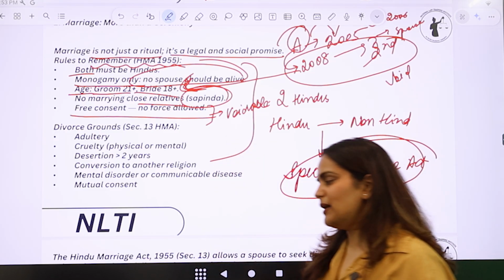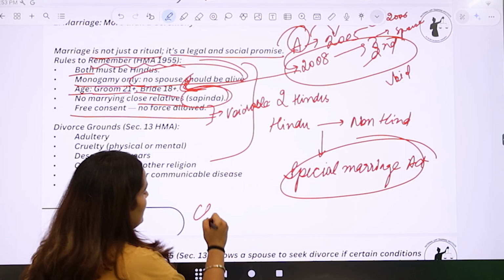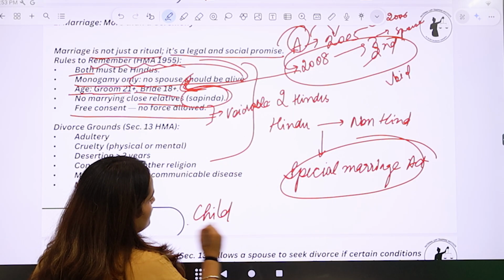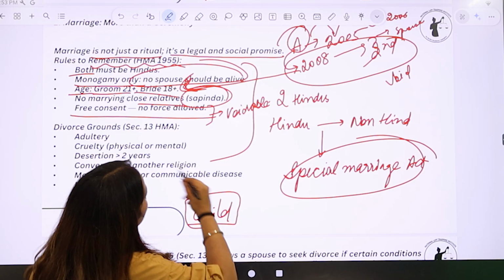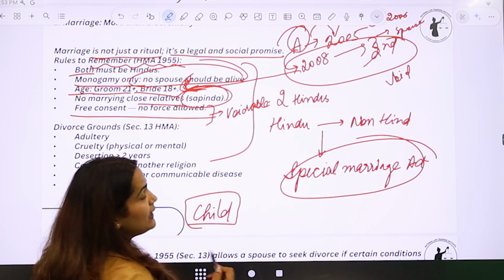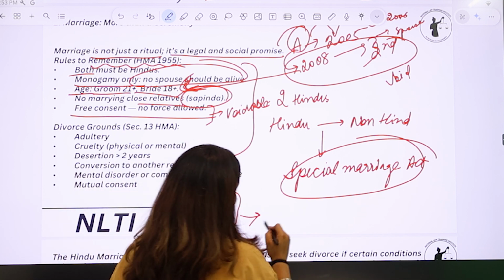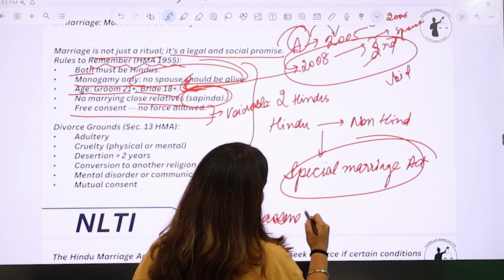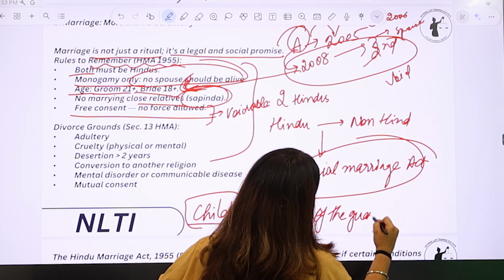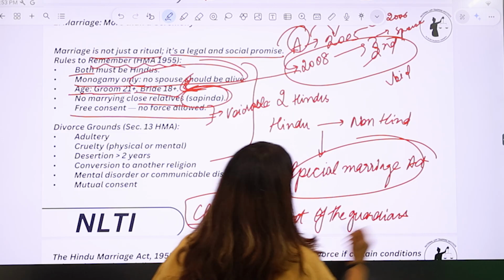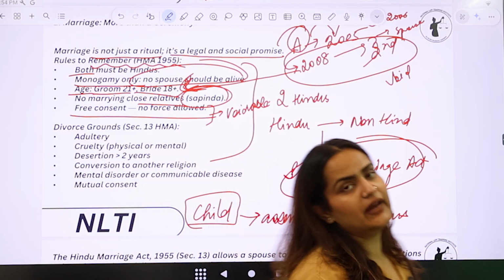Now, what do I mean by a voidable marriage and what is the concept of child marriage in India? So now, see, you have to understand here that prior to the change in the legal age of kids getting married, it was the assent of the guardians that was required to marry kids who were below the age of 18.